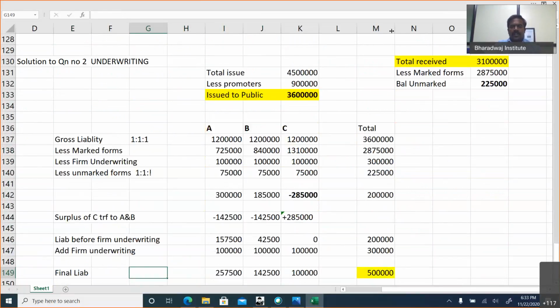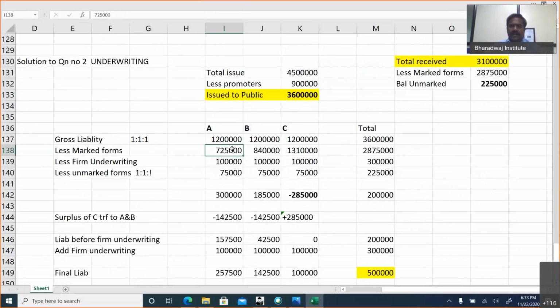Okay, let me explain from the beginning. 45 lakh shares are issued. Promoters took up 9 lakhs. The remaining is issued to the public. So we received 31 lakh applications from the public that include marked forms and unmarked forms. Okay, gross liability is in a 1:1 ratio.